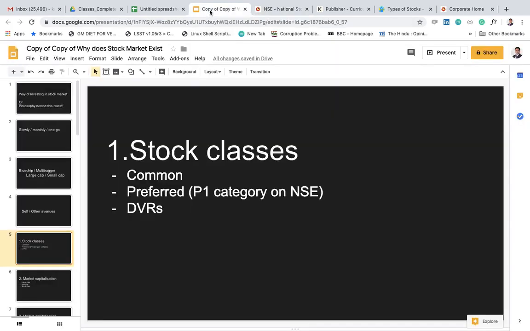There is another category of stocks which these companies issue, called preferred stocks. In preferred stock, you don't get voting rights. Using preferred stock, companies generally raise money through private placement. These stocks are also listed on NSE under the P1 category.